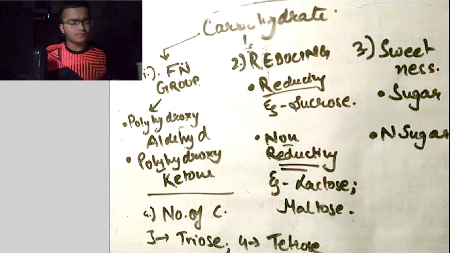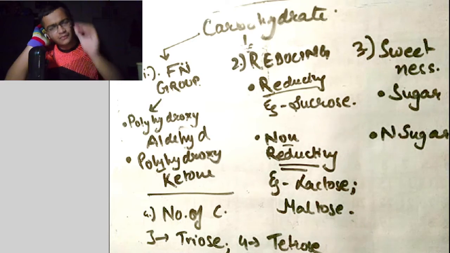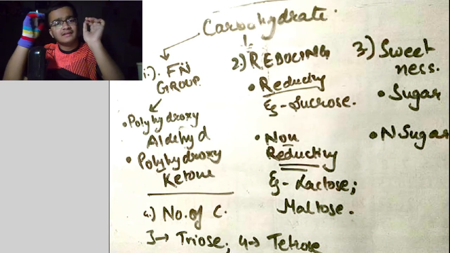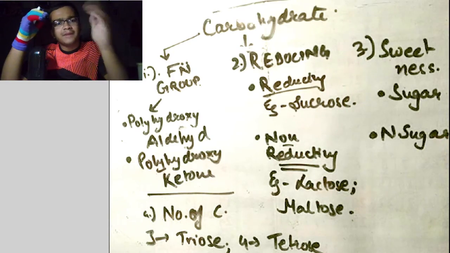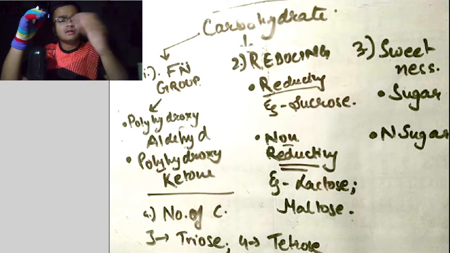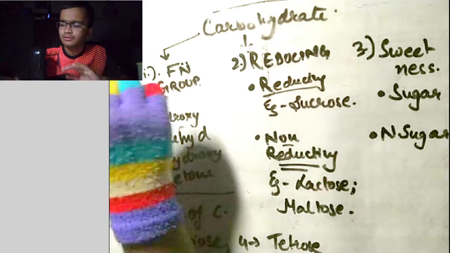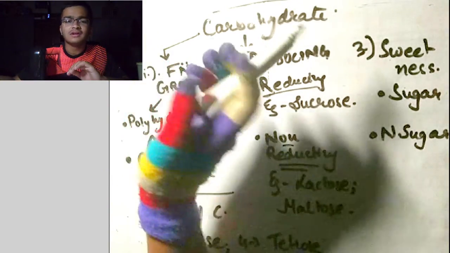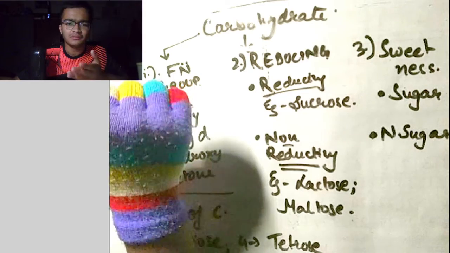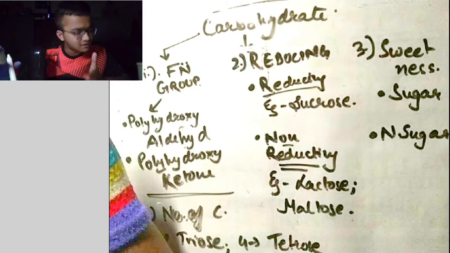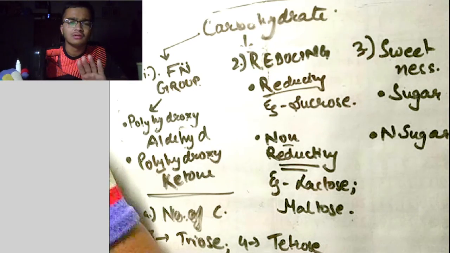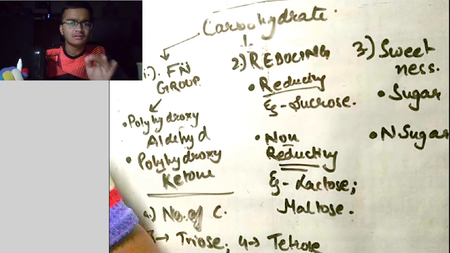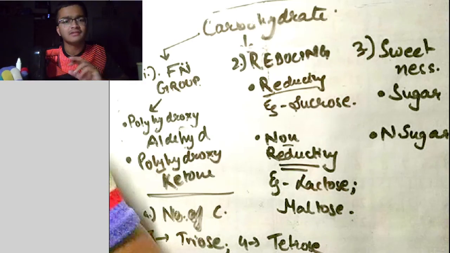Okay. If the carbohydrate has 4 carbons and it has an aldehyde group, then it is called aldopentose. Why pentose? Since the aldehyde group also has a CHO, while counting the carbon you have to count it. My original carbohydrate had 4 carbon, okay, but there is already an aldehyde, which is the CHO group.